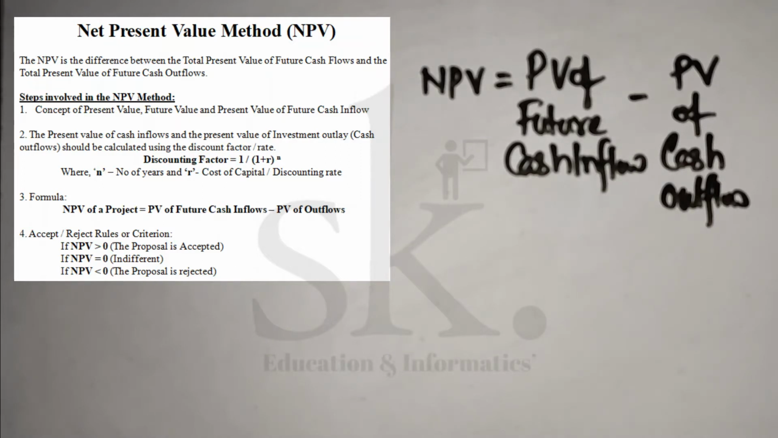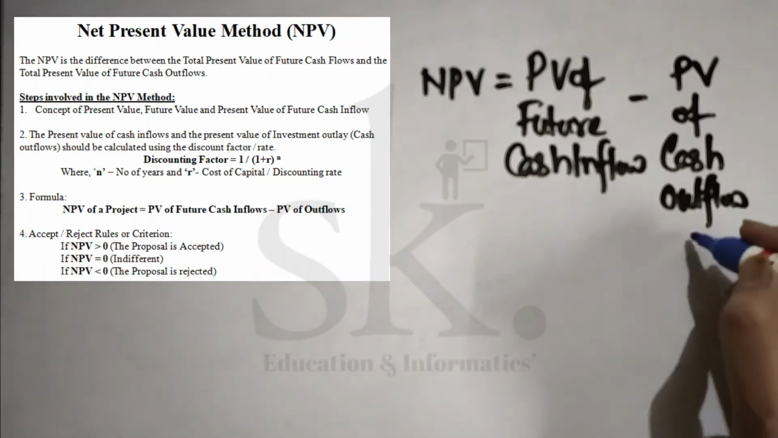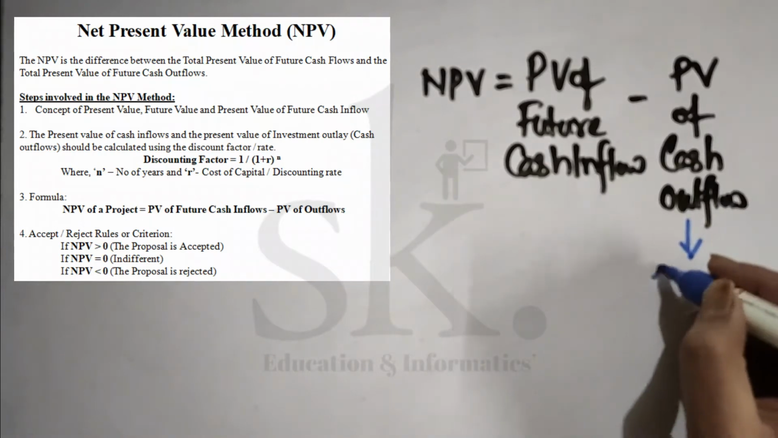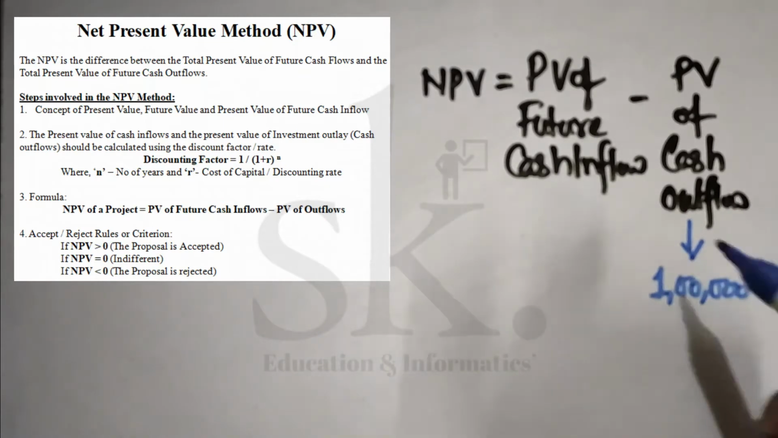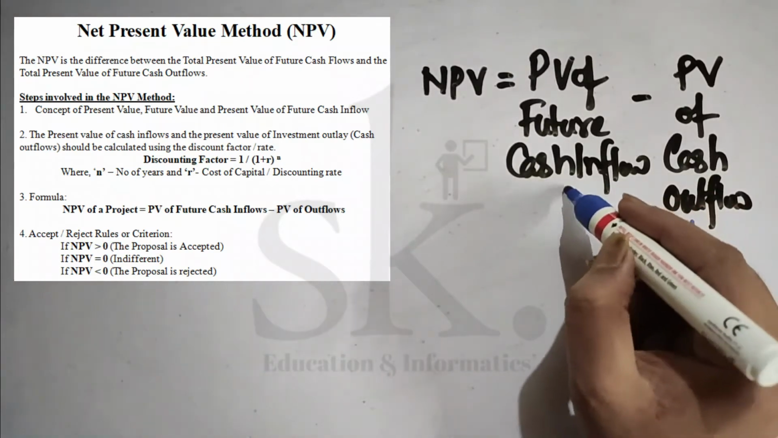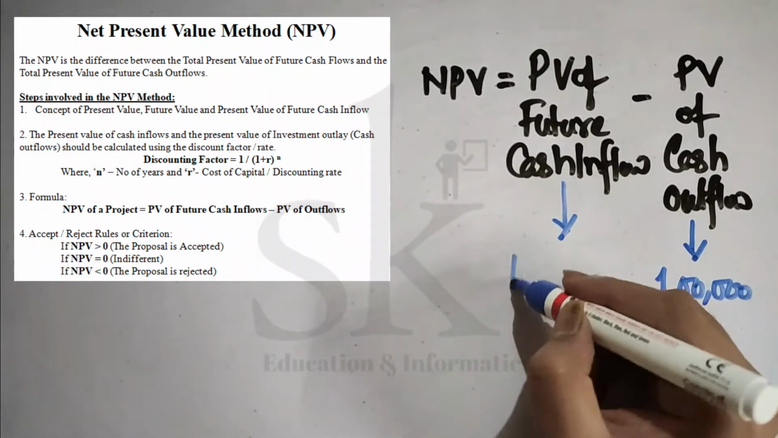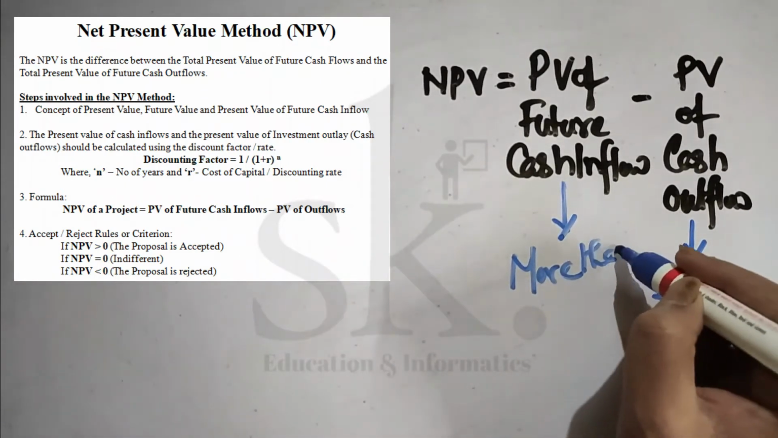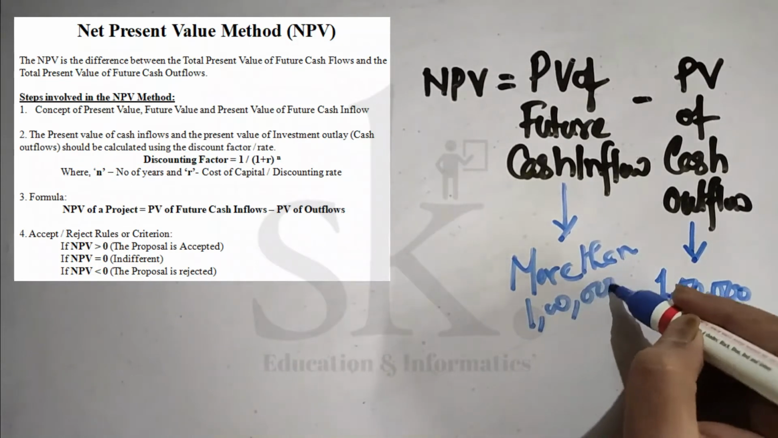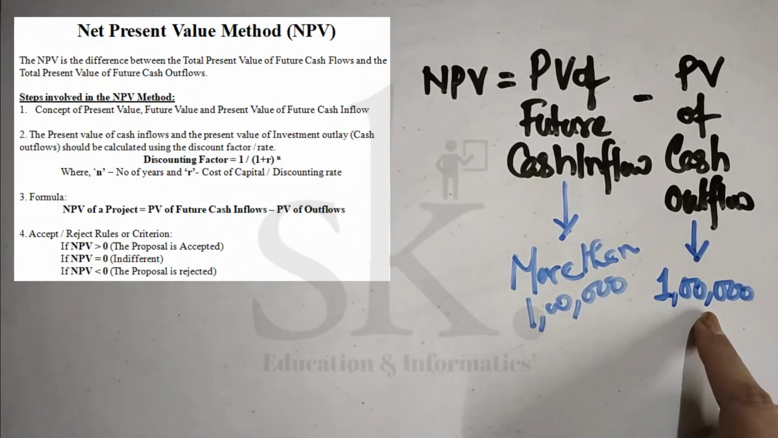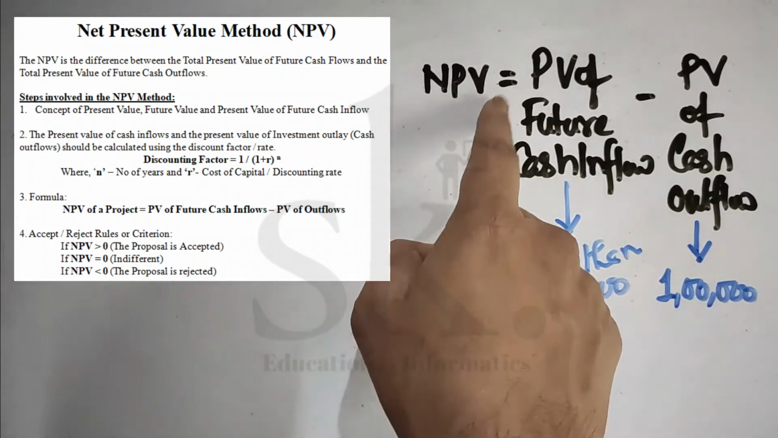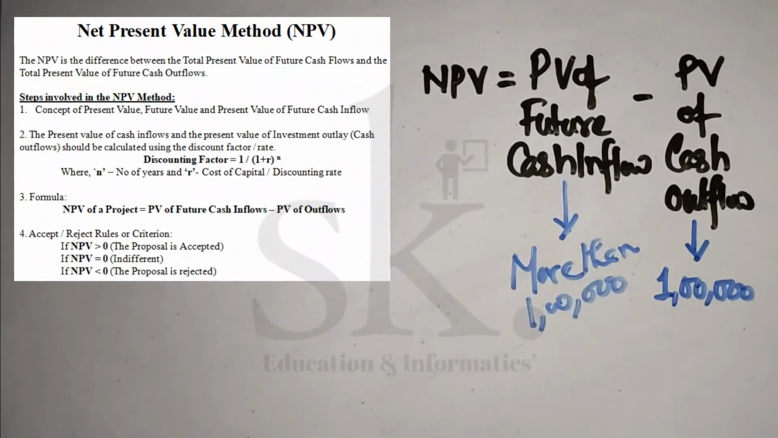Now obviously, if say for example the present value of cash outflow is rupees 1 lakh, so my investment is 1 lakh, I would be expecting that the present value of future cash inflow should be more than 1 lakh. Otherwise there is no use of investing in this particular project. If I convert future cash inflow into present value, it should be more than 1 lakh. Then only I can see certain benefit in investing in a certain project.